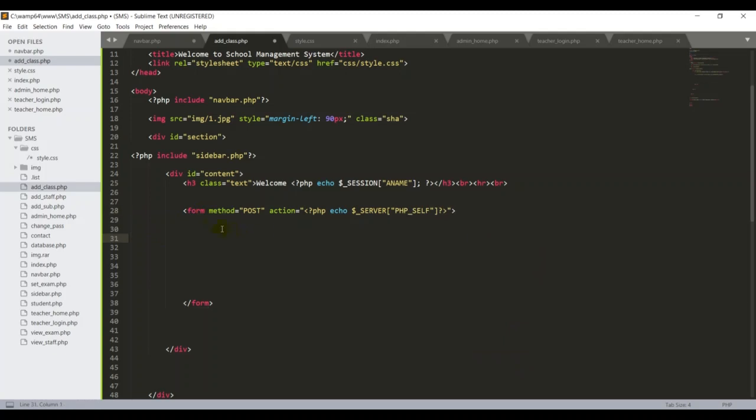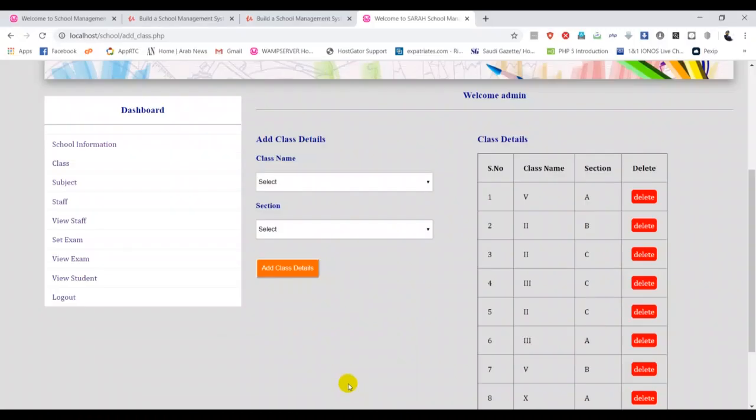Okay, so now we have completed this area, and we come back again here. At the end of the PHP tag, you should put the semicolon. It is a must. Then we have to create one label. Inside the label tag, we can put the name for the class, so it's called class name. If you go back to my original one, I'll show you how to do that. It's very easy, and we can go one by one and compare each other. So this is my add class.